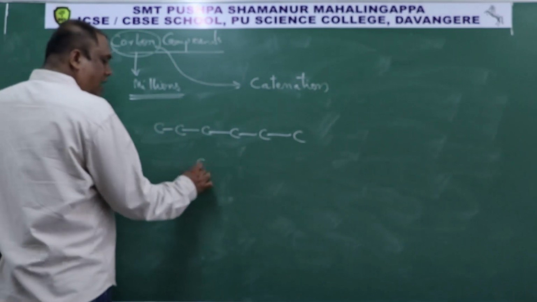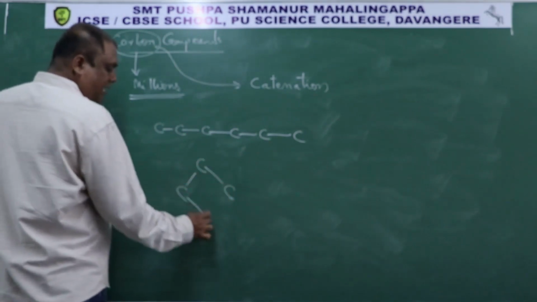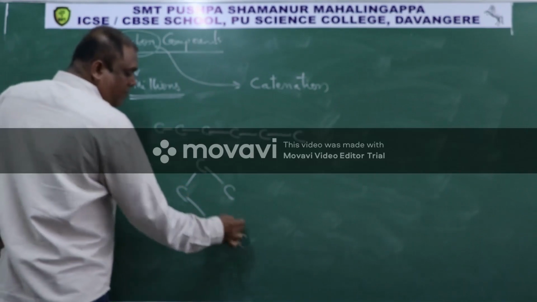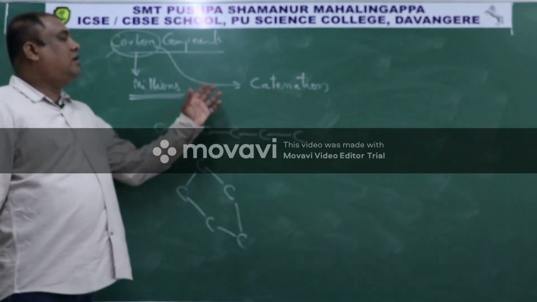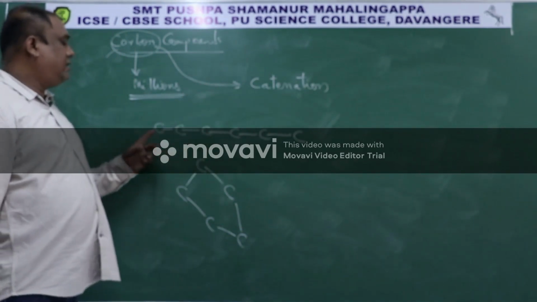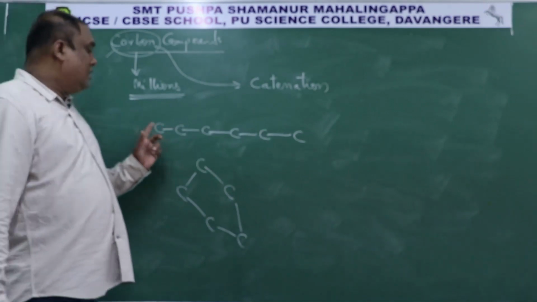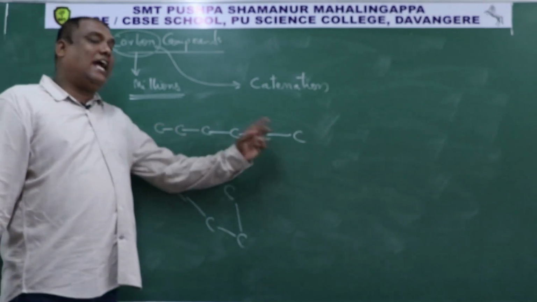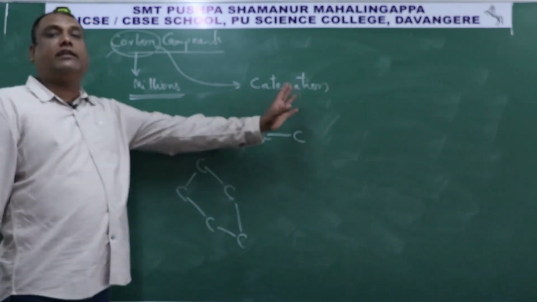Or carbon attached to carbon, attached to carbon, forming a ring like this. What you are observing here is carbon attached to carbon, that is called self-linkage. Self-linkage of identical atoms to form long chains and rings is called catenation.